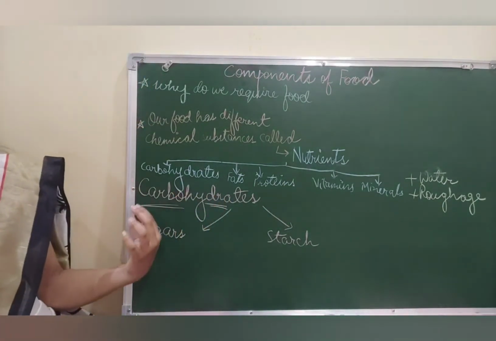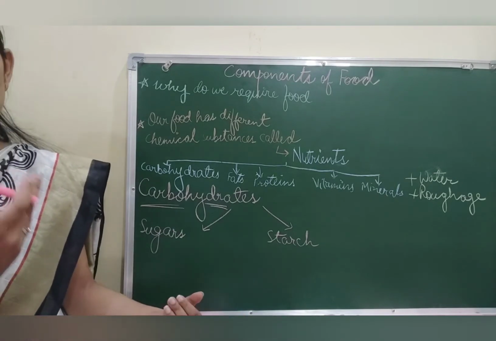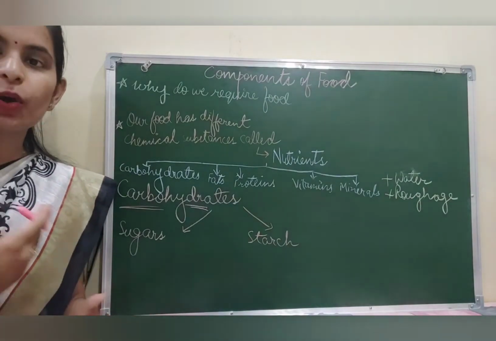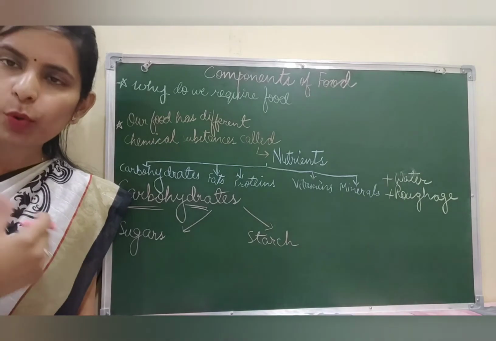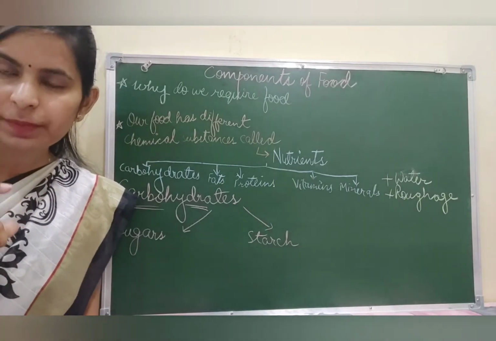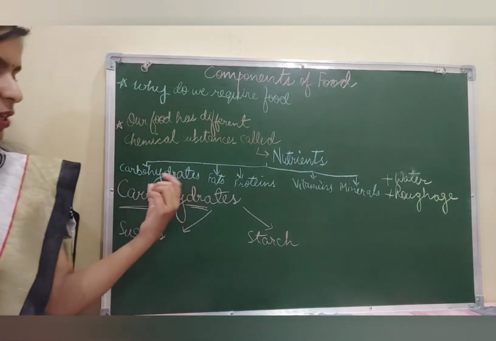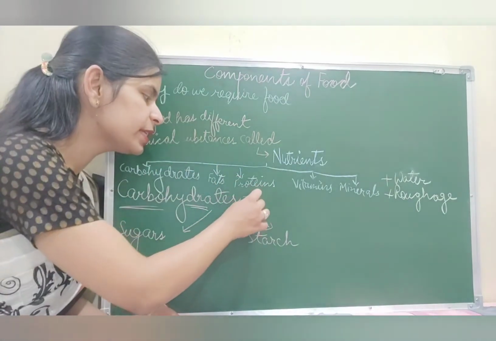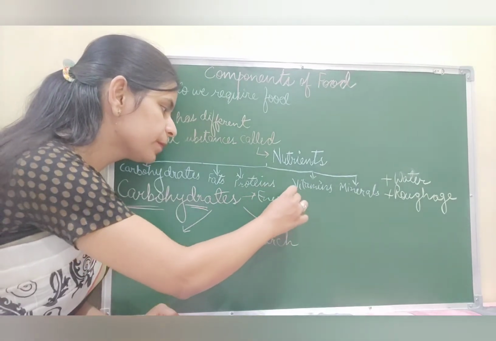Sugars and starch are carbohydrates. They are basically the nutrients that give us quick energy. For example, when you come home after playing in the scorching heat, you take a glass of Glucon-D and you immediately start feeling energized, isn't it? So again, it is a part of carbohydrates. So we can say carbohydrates are energy giving food.